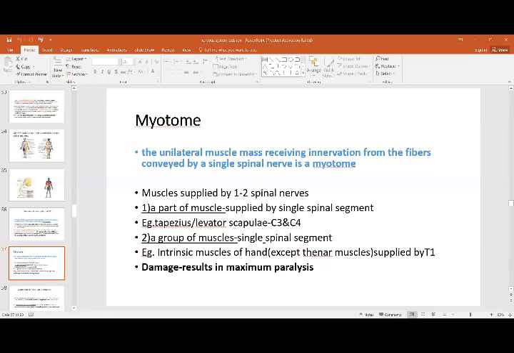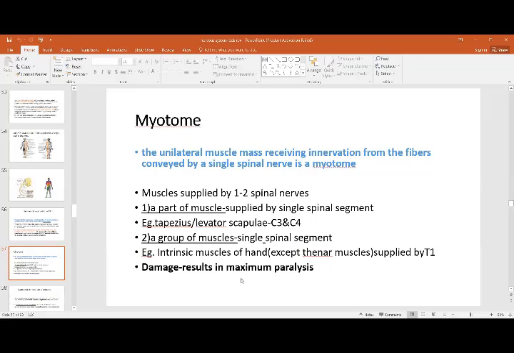So it can be just a part of a muscle which is a myotome, or it can be a group of muscles. As in the intrinsic muscles of the hand, they are supplied by T1, the nerve supply coming through the ulnar nerve. So that is a group of muscles, the intrinsic muscles of the hand, whereas this muscle is just one, a part of the muscle getting its supply from C3 and C4.